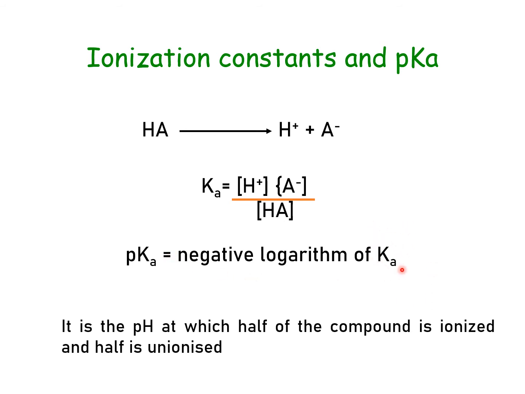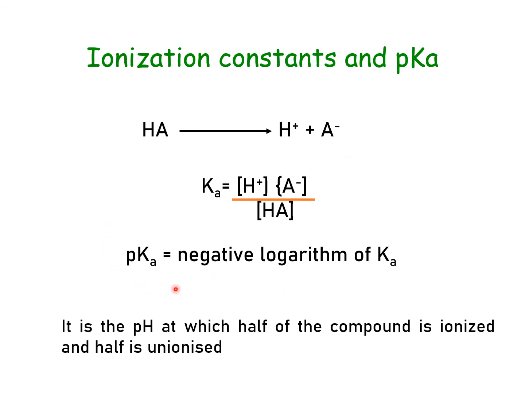Ka is the dissociation constant of the acid, which is nothing but the ratio of the molar concentrations of the products divided by the molar concentration of the reactant. Here the reactant is the undissociated acid, and the products are the dissociated proton as well as, for example, the phenoxide ion, the conjugate base which is formed after dissociation.